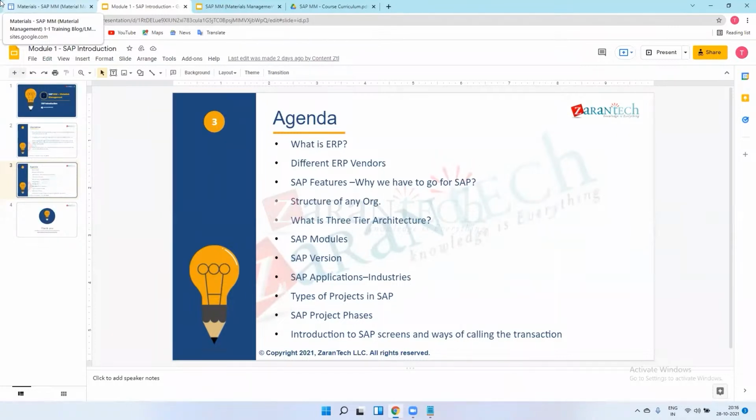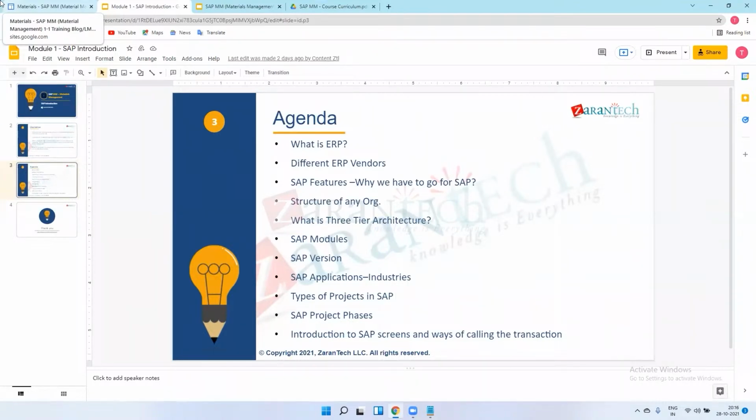In the production system, we deploy the changes. We can say go live for that. So we decide the go-live date. On that particular day, we deploy all the changes that we have done in the test system into the production system. From that day, the business will use our SAP production system and starts their business on SAP.